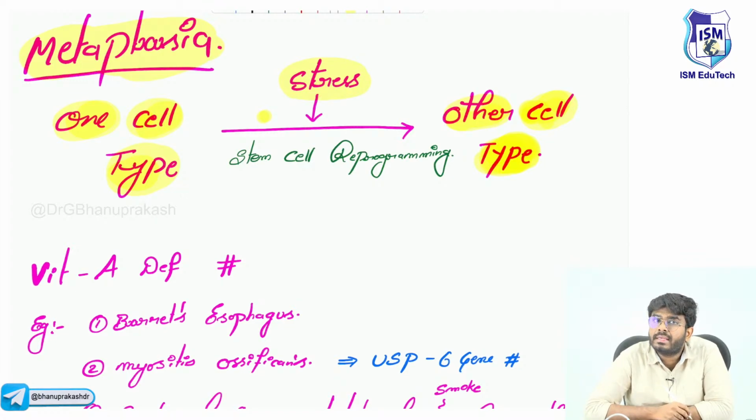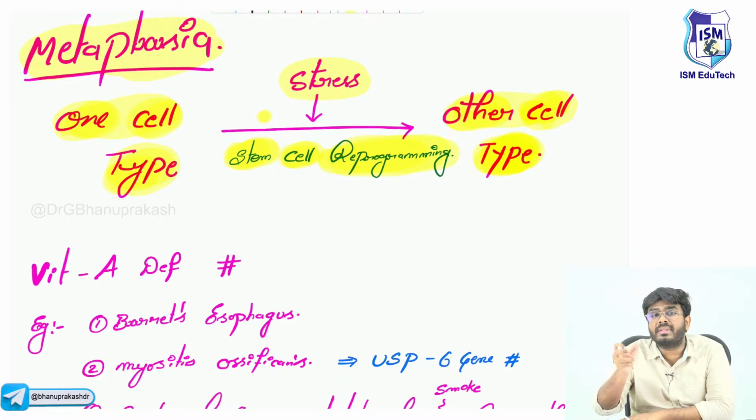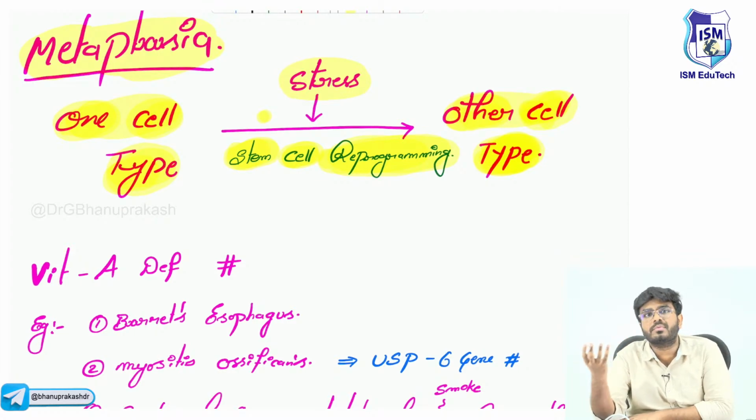What is the mechanism underlying here? For hypertrophy, it is increased protein synthesis. For hyperplasia, it is mitosis. For atrophy, it is the ubiquitin proteasome degradation pathway. And for metaplasia, there is something called stem cell reprogramming. Because of this stem cell reprogramming, one cell type will change into the other cell type. The program of the stem cells is changed, and now they are forming different types of cells.